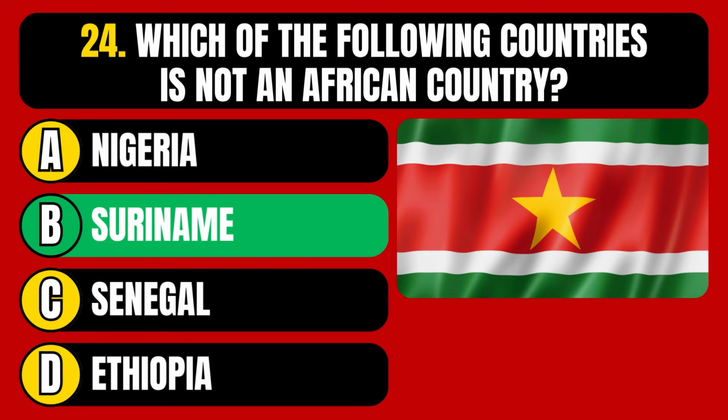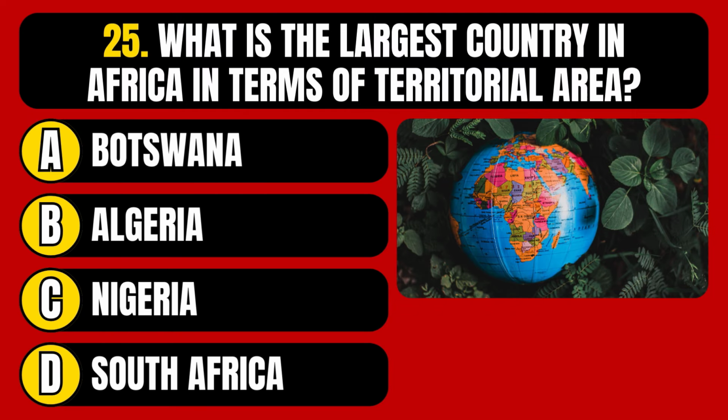The correct answer is option B, Suriname. What is the largest country in Africa in terms of territorial area? Botswana, Algeria, Nigeria, or South Africa?